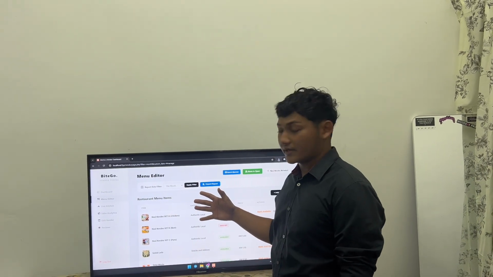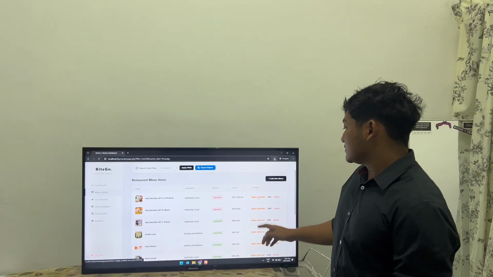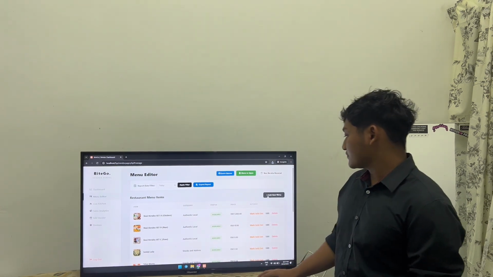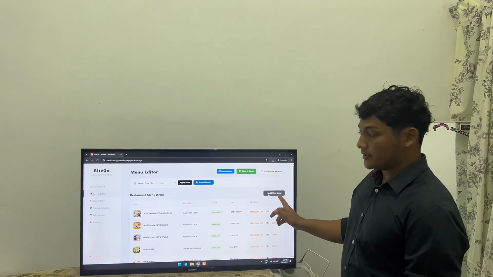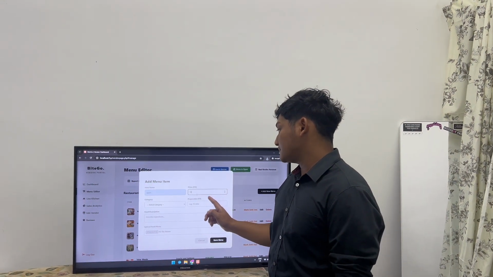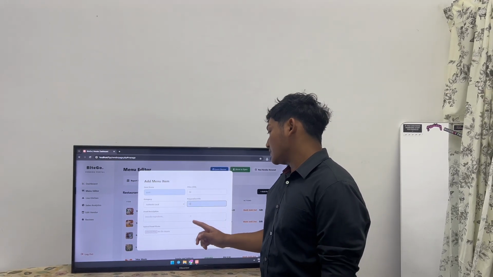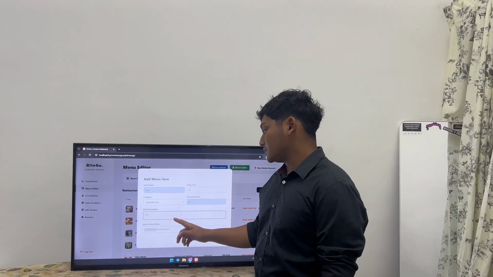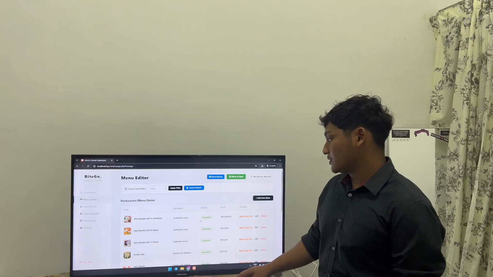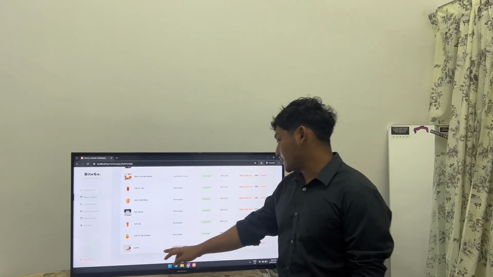This is where the vendor can edit their menu. They can make the status either sold out or available. So this nasi kabu set A now is available. The vendor also can add a new menu. Need to put their item name, price, category, preparation ETA, food description. The vendor also needs to upload the food photos. They can save the menu. We can see here the new updated menu.